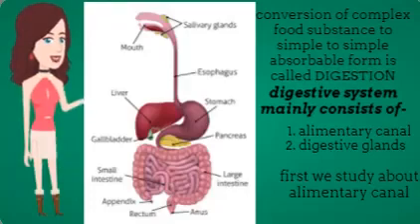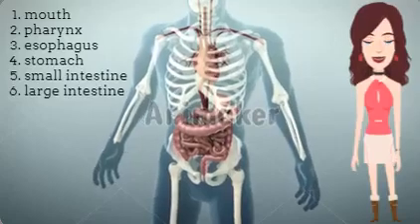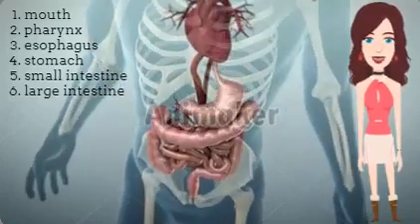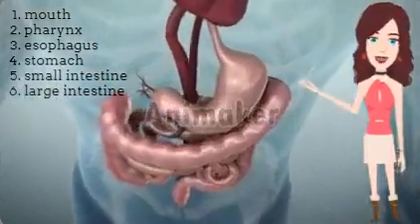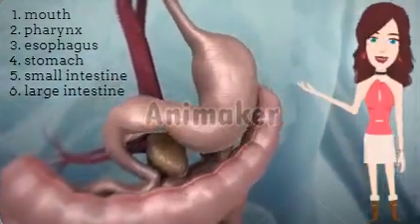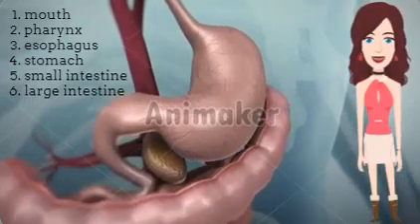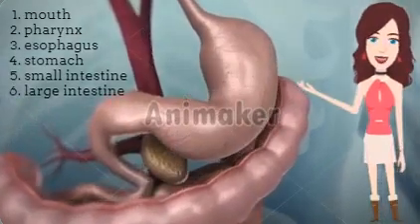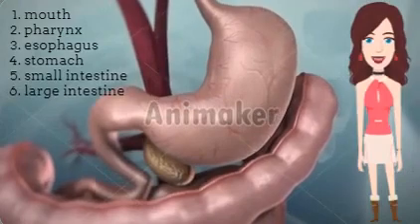Conversion of complex food substance into simple absorbable form is called digestion. The human digestive system consists of alimentary canal and associated glands. First we study about alimentary canal. The organs of the alimentary canal are the mouth, pharynx, esophagus, stomach, small intestine, and large intestine. The accessory digestive structures include the teeth, tongue, salivary glands, pancreas, liver and gallbladder.